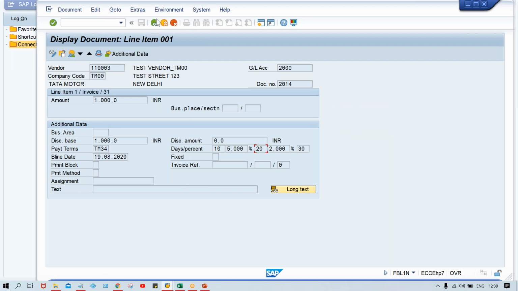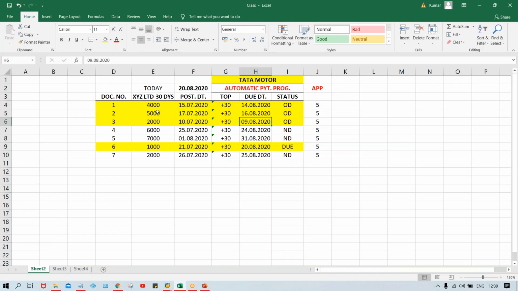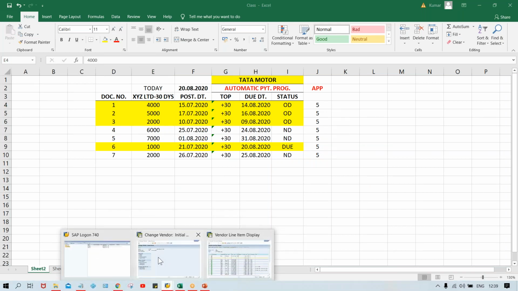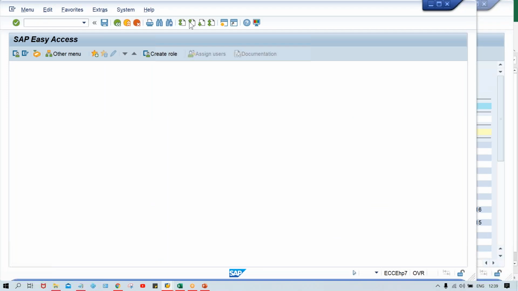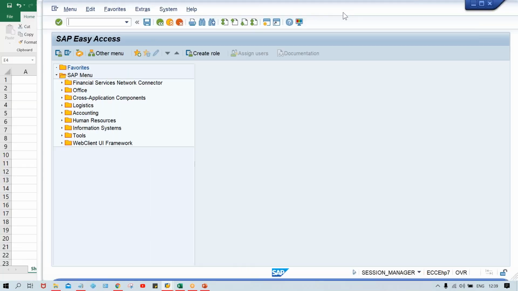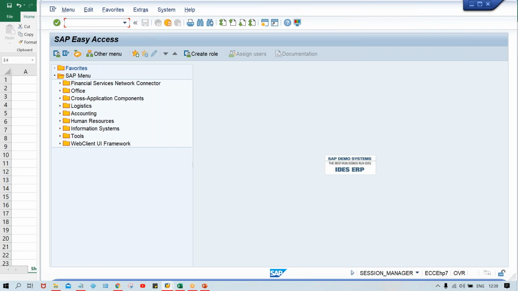Okay, but again, this is not going to be selected by the system. Why? Because look here, it is still not due. No issues. We'll just do one thing. Then we are going to post these invoices. Open one more screen and keep that vendor master screen as it is. Why? Because while running APP, you guys are going to get some issues. So we'll check it and I'll let you know.